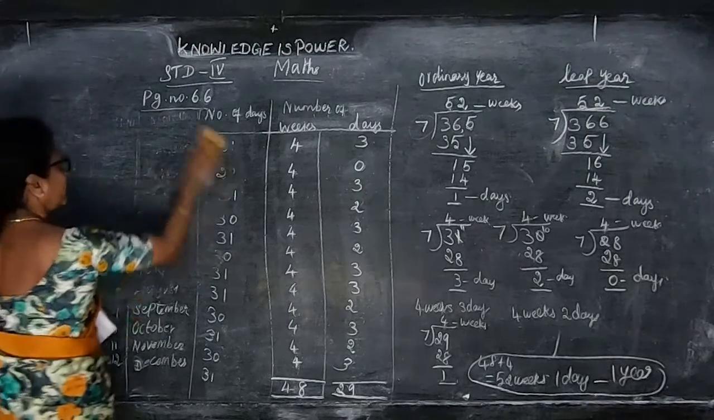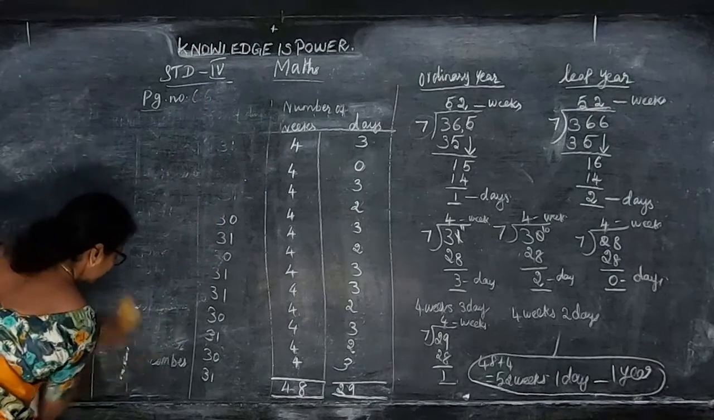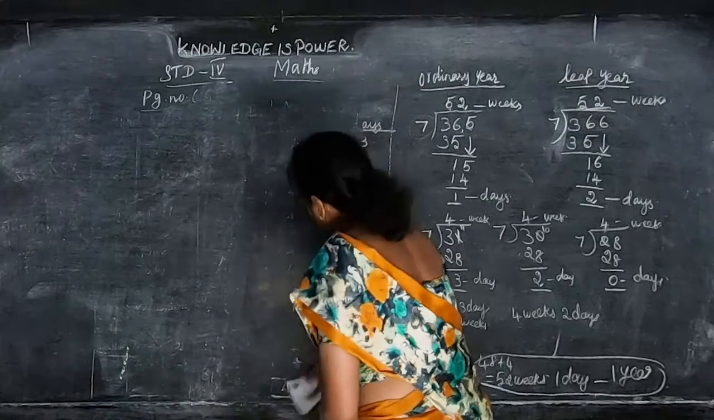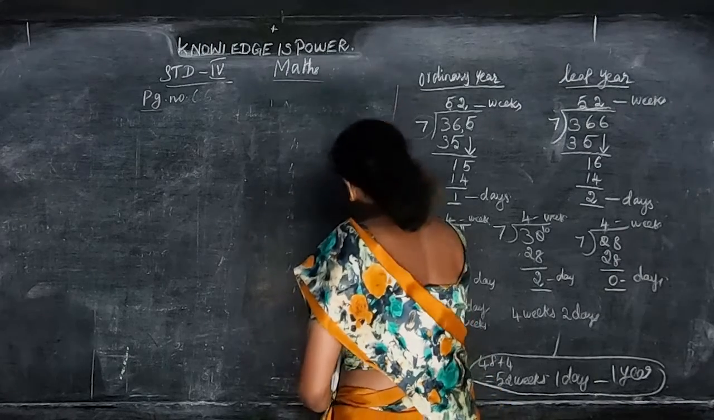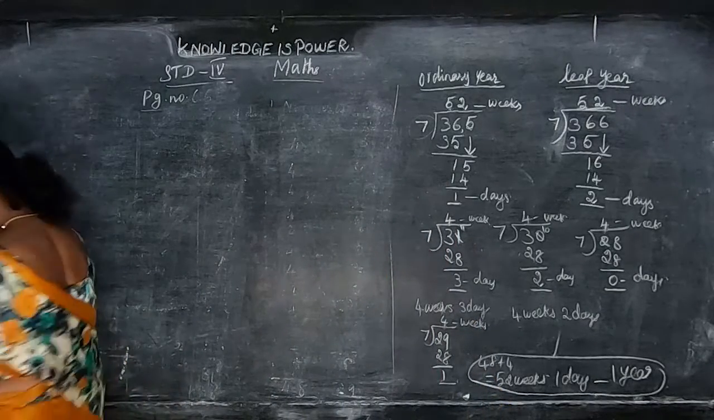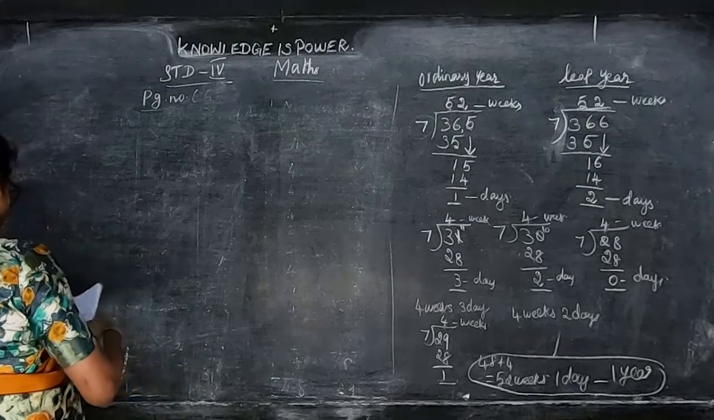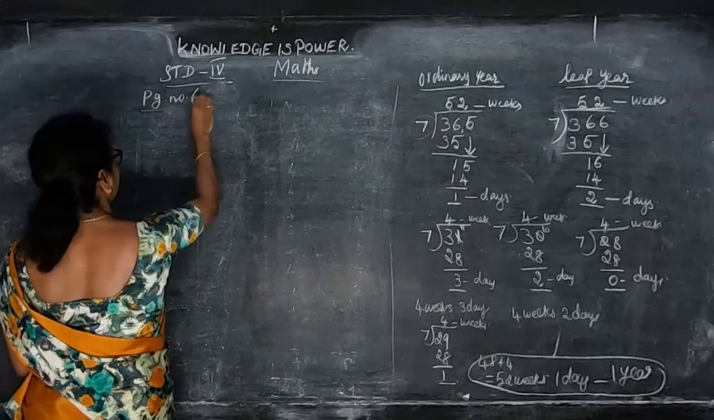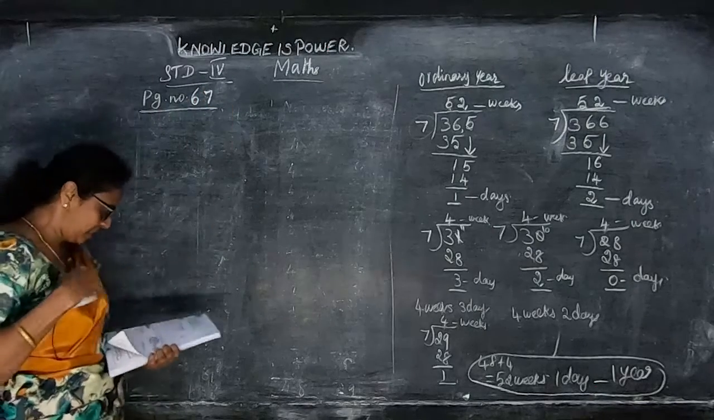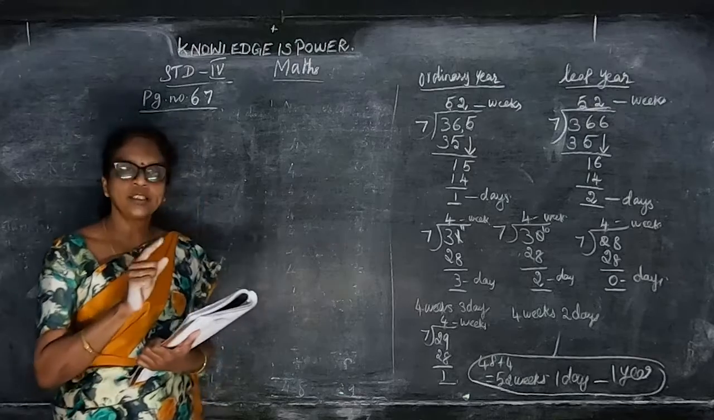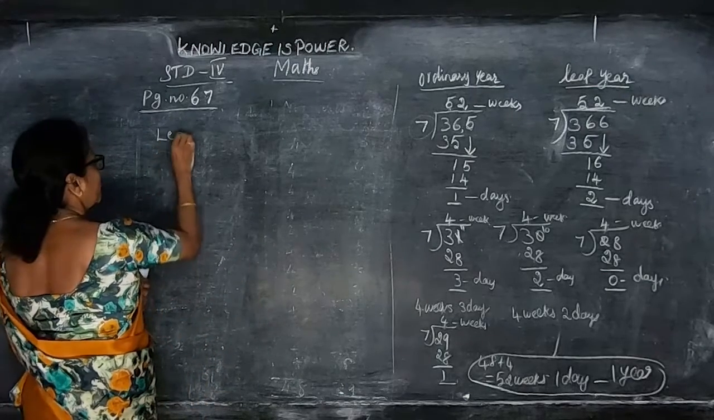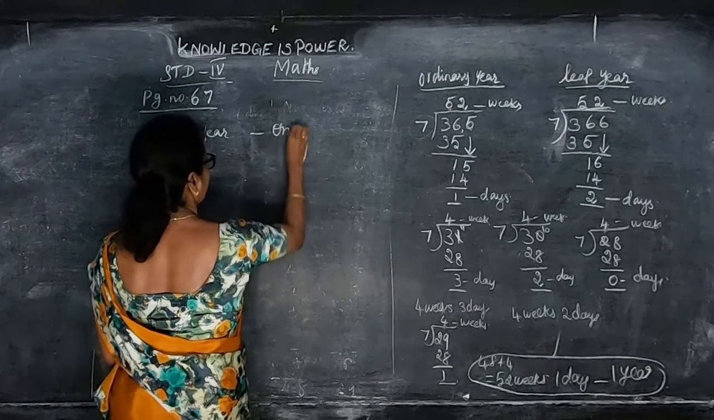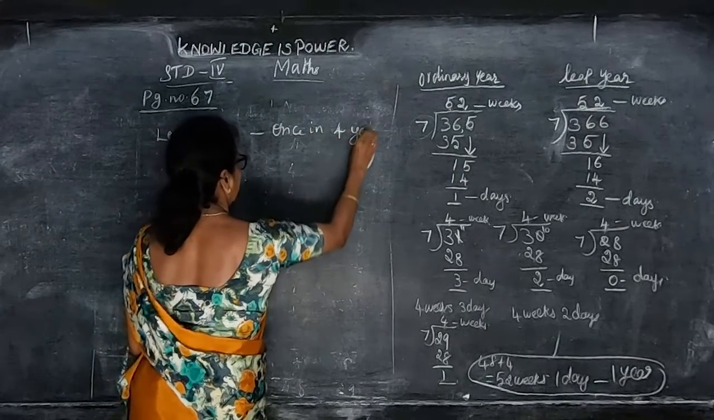Now we will move on to the next one. So this is easy only. Page number 67. Okay, in this they have given that a leap year occurs once in 4 years. So a leap year comes once in 4 years, once every 4 years.